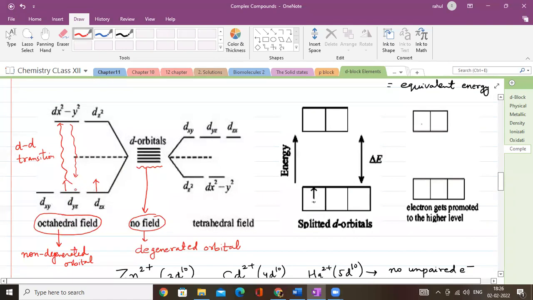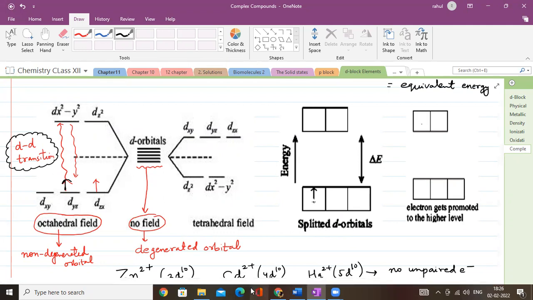अगर किसी भी transition element के पास unpaired electrons है, so you'll find that what will happen, the electron will go from the ground state to the excited state. Again it comes back to the ground state. This transition is basically called DD transition. I said this transition is called DD transition, and anything which has the tendency to show DD transition will always